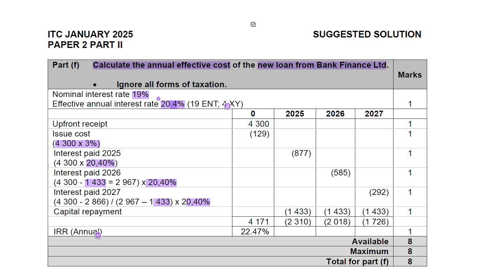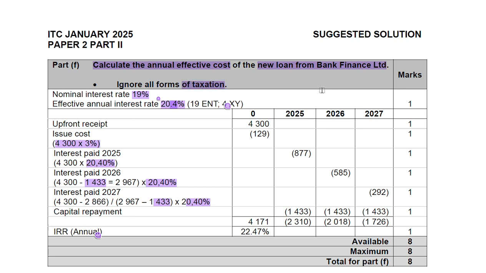We are now moving to part F of the paper 2 SAICA IAC exam. The question requires us to calculate the annual effective cost on the new loan from Bank Finance Ltd. This is basically a calculation question, and we are asked to ignore the taxation.